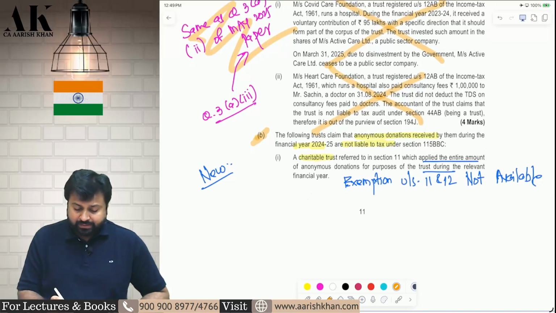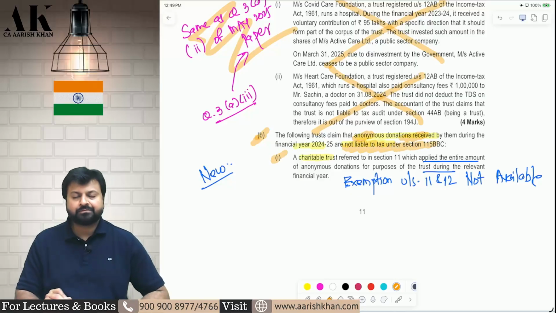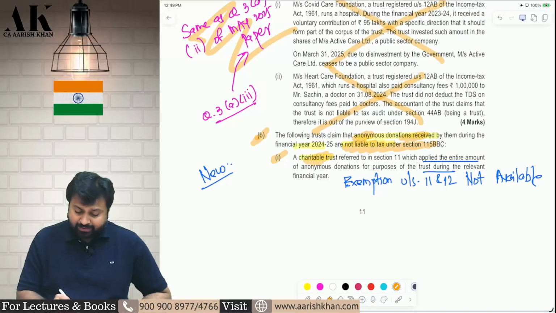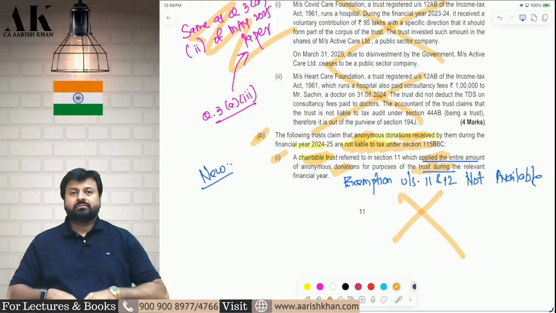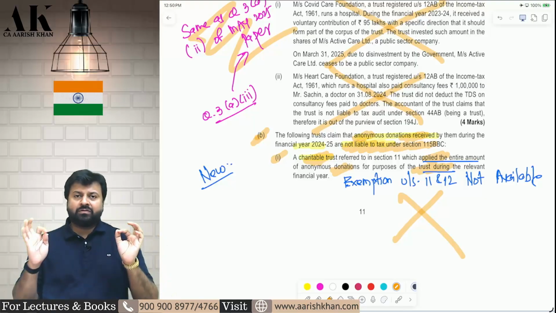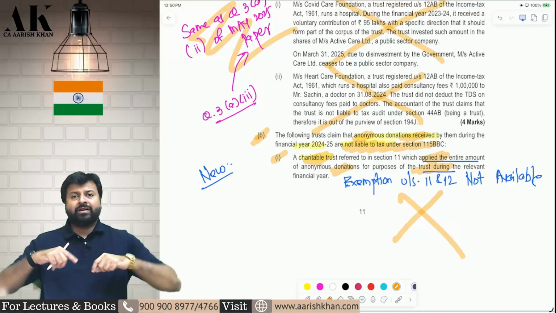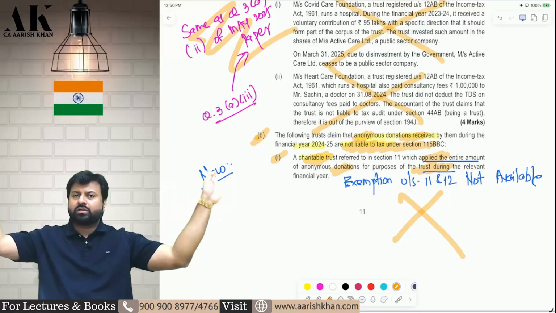Let's see. The trust claims that anonymous donation received by them are not liable to tax under 115BBC. Part 1. A charitable trust applied the entire anonymous donation for the purpose of the trust. Wrong. If I am a charitable trust, then provisions of 115BBC are applicable, and if 115BBC is applicable, whatever anonymous donation I have received, even if I apply for the objects of the trust, I cannot claim exemption.